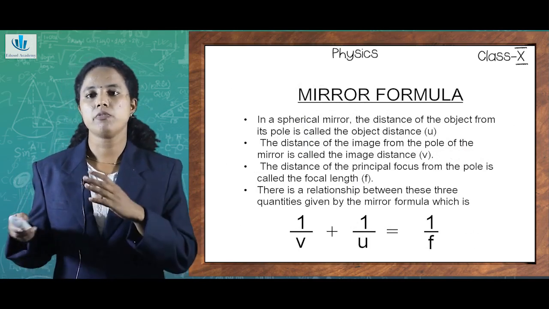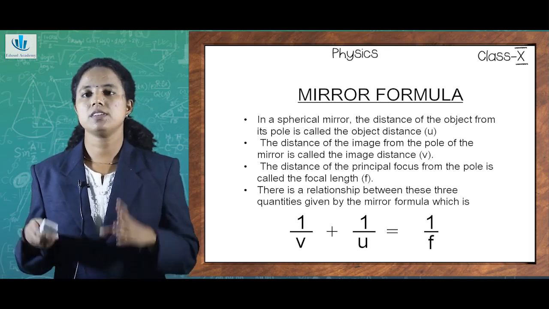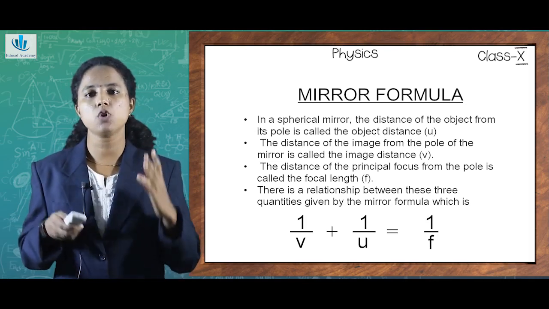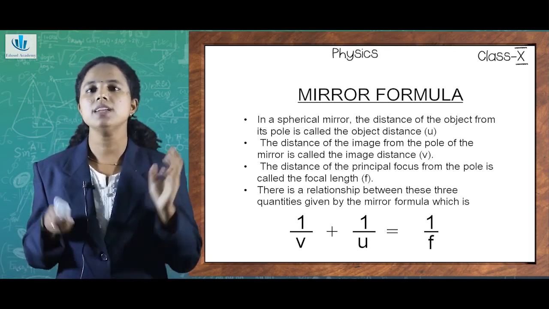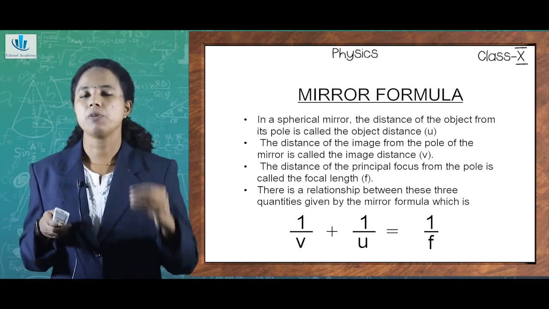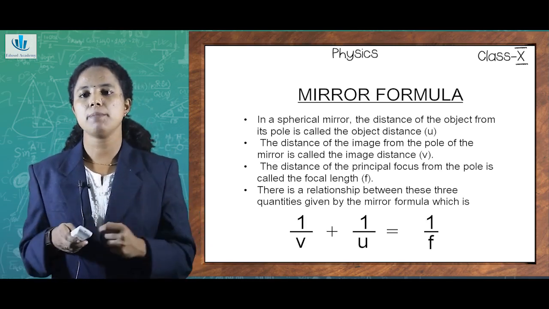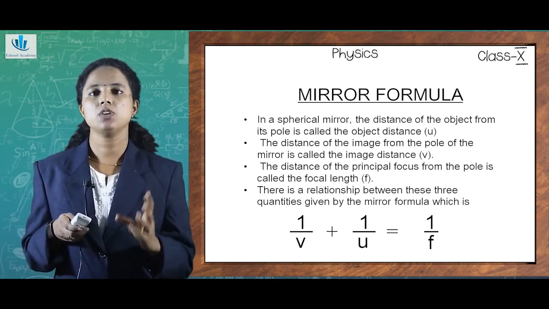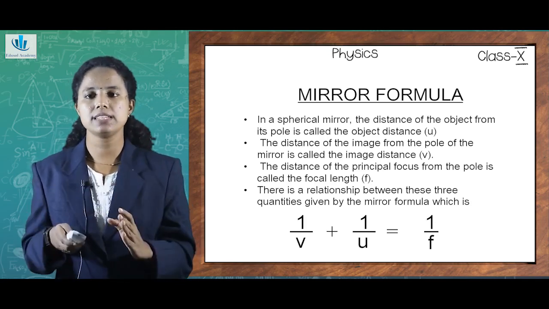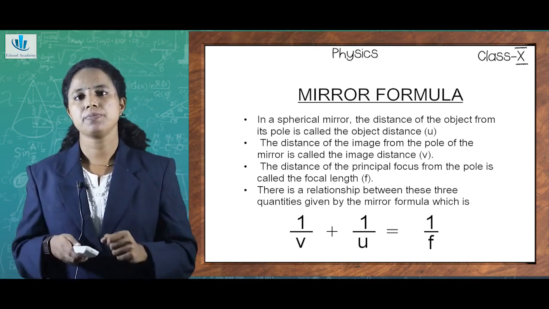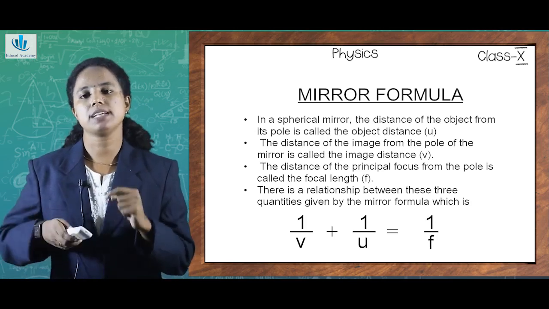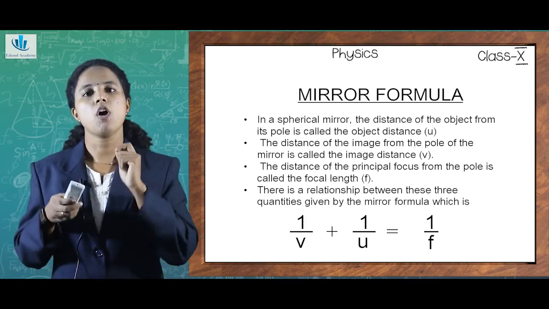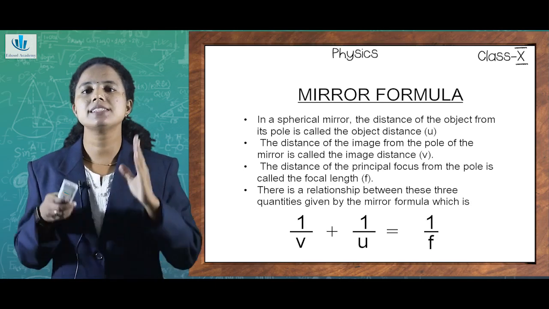Now we have found out the different sign conventions, the different terms related to concave and convex mirrors, and how image formation happens in concave and convex mirrors. Now the very important mirror formula is what we have to find out. In the case of spherical mirrors, there are certain quantities that we need to consider. It depends upon the object distance, image distance and focal length. So u represents the object distance, that is, the distance of the object from the pole or center of the mirror is called the object distance, and v represents the image distance.